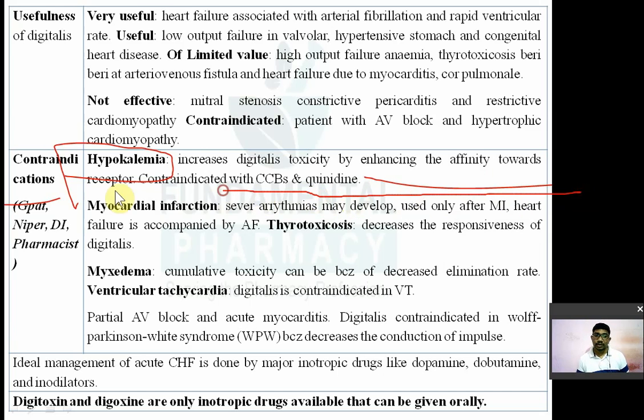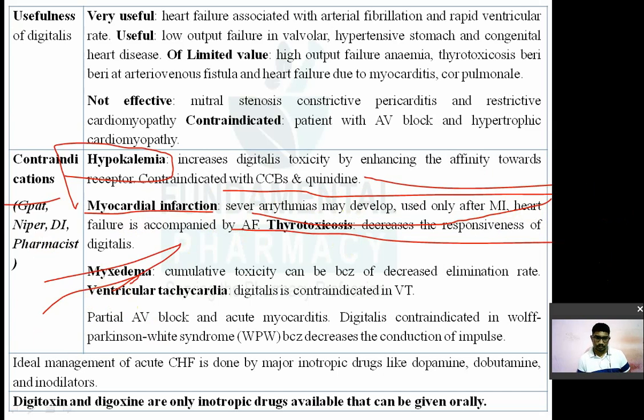It is also contraindicated in myocardial infarction. Severe arrhythmia may develop. So this digital is used only after myocardial infarction, when heart failure is accompanied by alteration. It is also not used in thyrotoxicosis, myxedema, and ventricular tachycardia. Ideal management of congestive cardiac failure is done by major inotropic drugs.